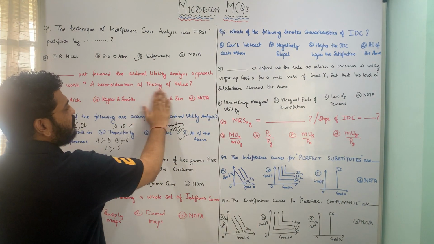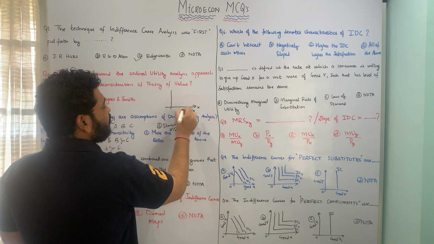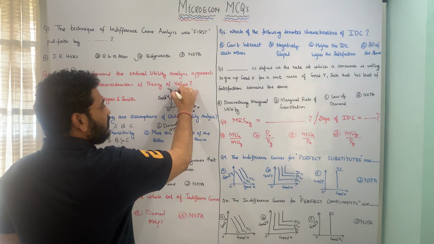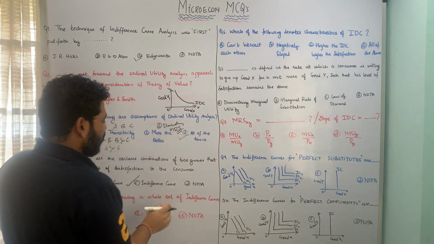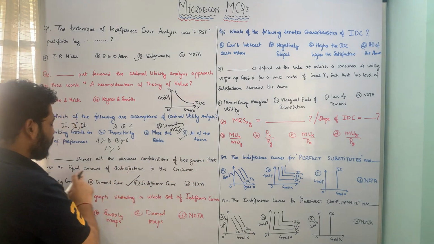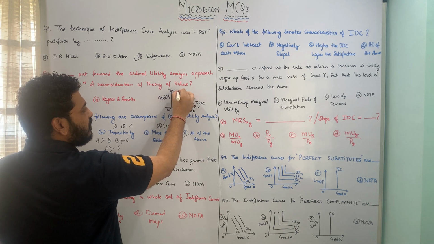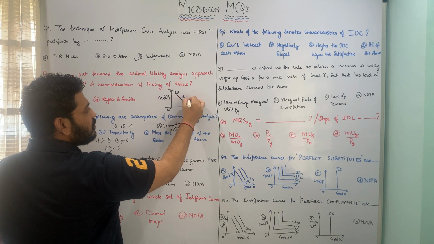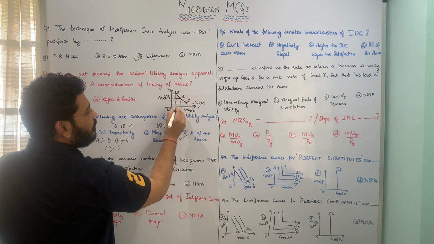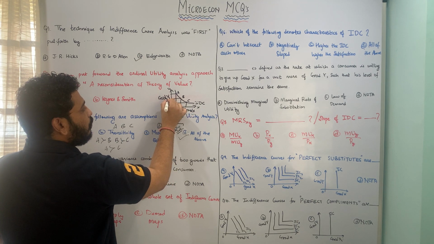Let us imagine an indifference curve here. Let us say that good X is represented on the X axis, good Y is represented on the Y axis, and this is the indifference curve. Now I am saying that an indifference curve shows all the various combinations of two goods that give an equal amount of satisfaction to the consumer. Let us assume that this is combination 1, this is combination 2, this is combination 3. So it is x1, x2, x3, y1, y2, y3.